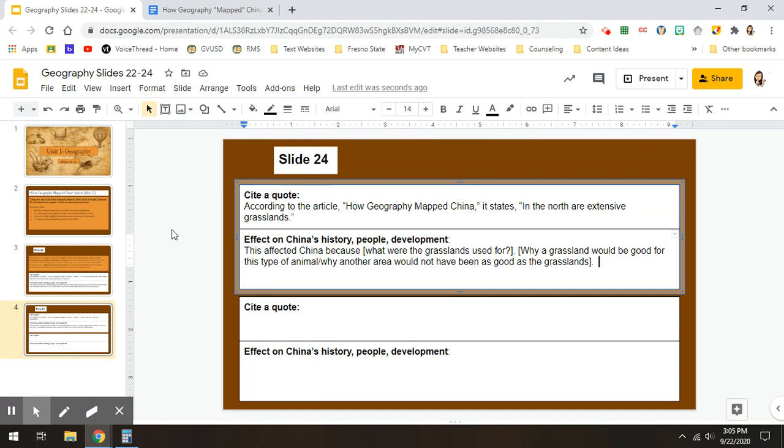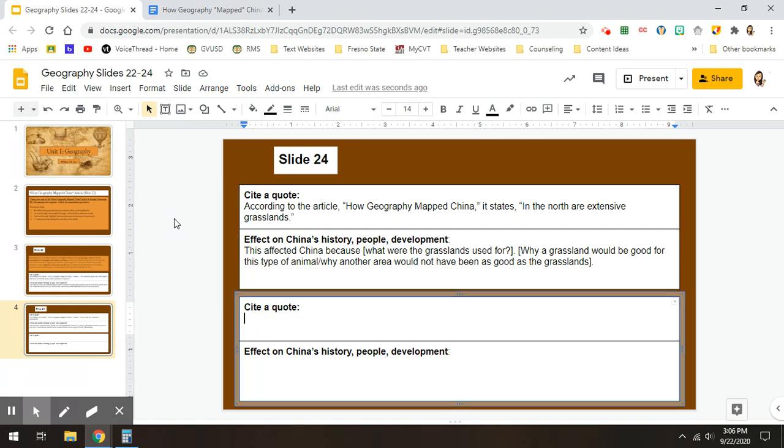Now, if you remember, the articles talked about cattle. So think about how cattle like to feed. Think about what areas tend to be used in order to raise cattle. Once you have all of that written down, that's your explanation.